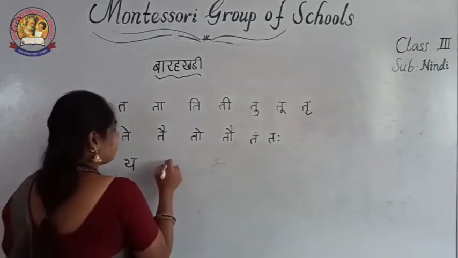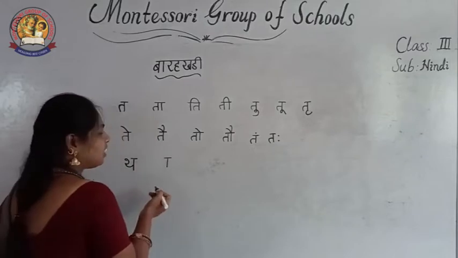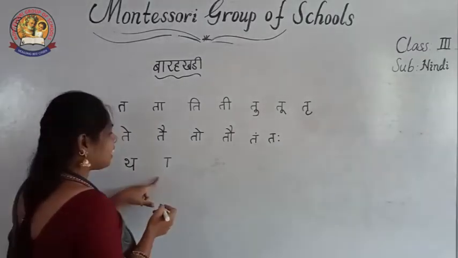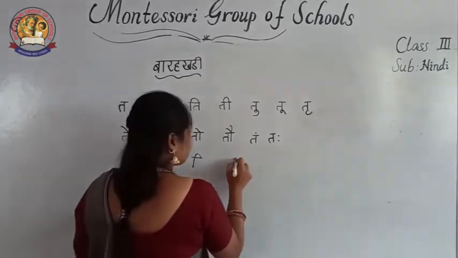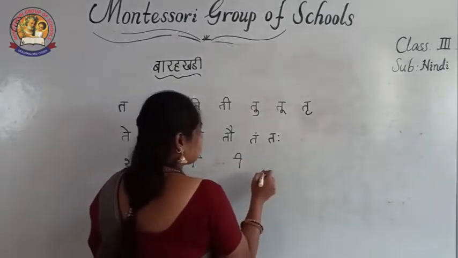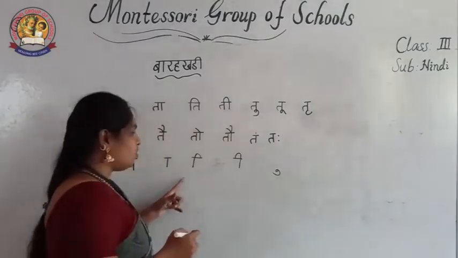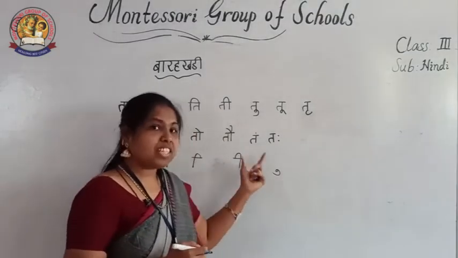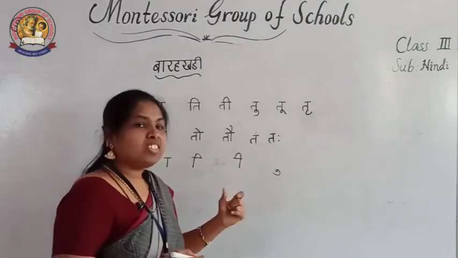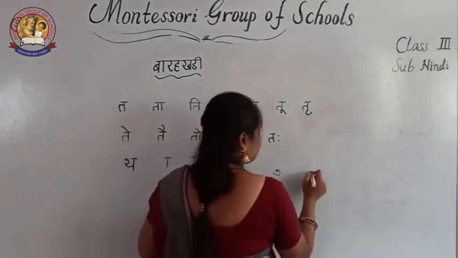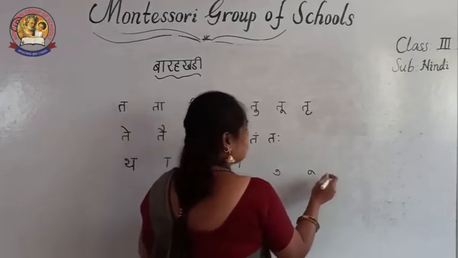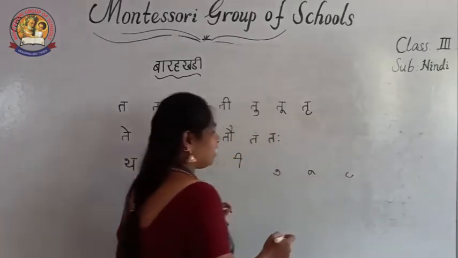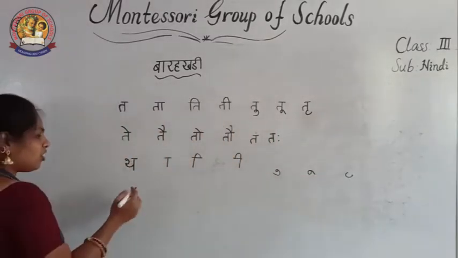I did not have matra. Then we are starting with आ की मात्रा. Which matra is it? आ की मात्रा, छोटी ई की मात्रा, बड़ी ई की मात्रा, छोटी ऊ की मात्रा. Why are we writing downwards when we write the barakadi? We know why we are writing there. Then give the gap. Then छोटी ऊ की मात्रा, बड़ी ऊ की मात्रा और रू की मात्रा. Afterwards we have to give the gap.